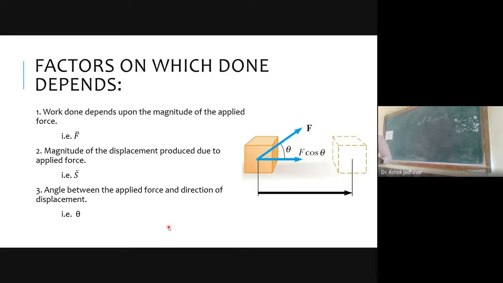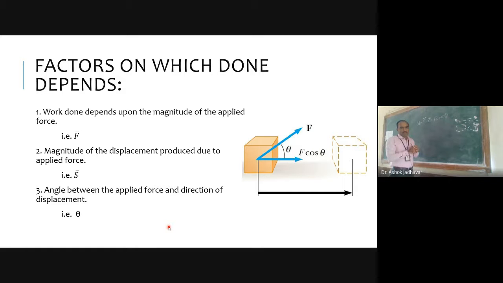If we have this formula Fs cos of theta as work done, then I can change any value. I can change force, I can decide displacement, I can decide an angle,